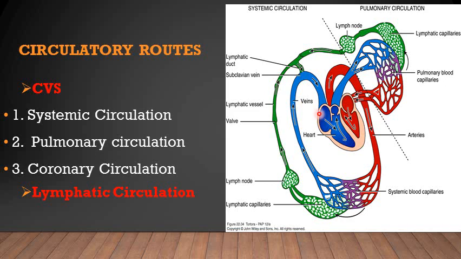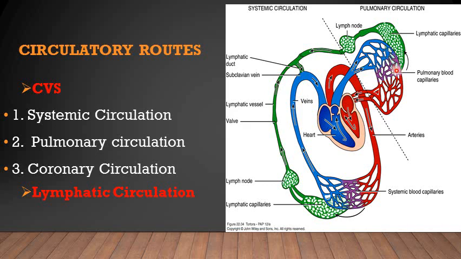Then there is the pulmonary circulation, in which through the right ventricle we are transporting the deoxygenated blood towards the lungs through this large pulmonary trunk, which is going to divide into the right and left pulmonary arteries, and then this enters into the lungs for oxygenation.